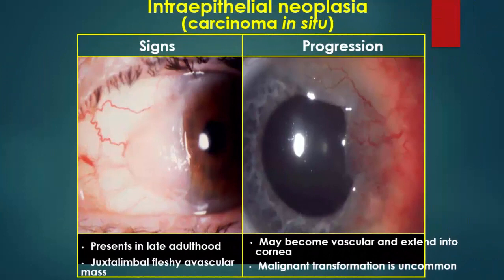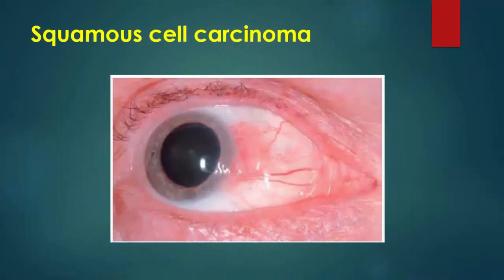Intraepithelial neoplasia, or what is called carcinoma in situ, presents in late adulthood as a limbal fleshy mass. It may become vascular and extend to the cornea. Malignant transformation is uncommon. The main treatment here is excision with mitomycin application. The excision should be with a safety margin. Squamous cell carcinoma is a progression of the carcinoma in situ.